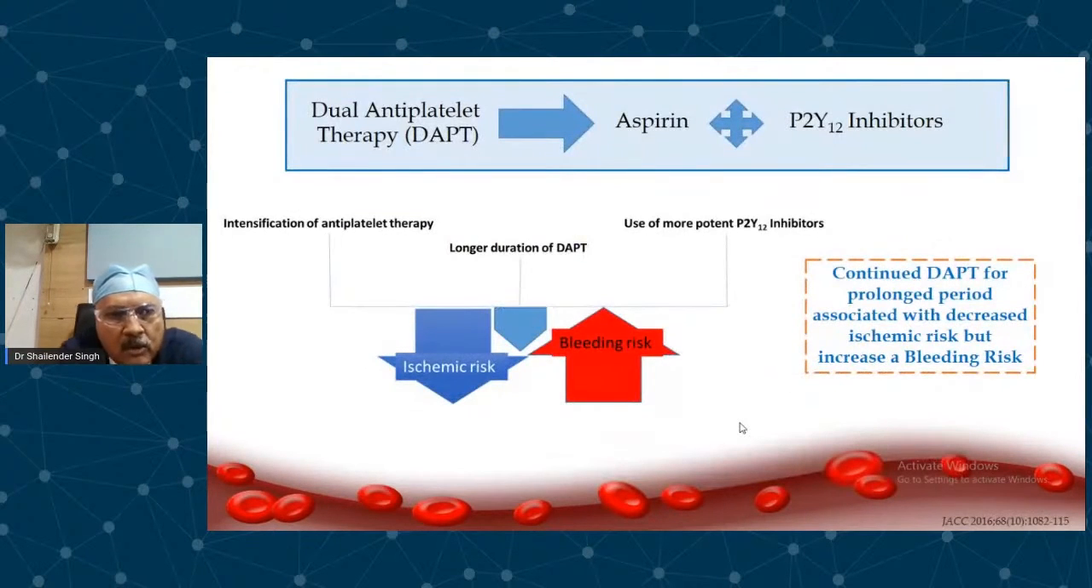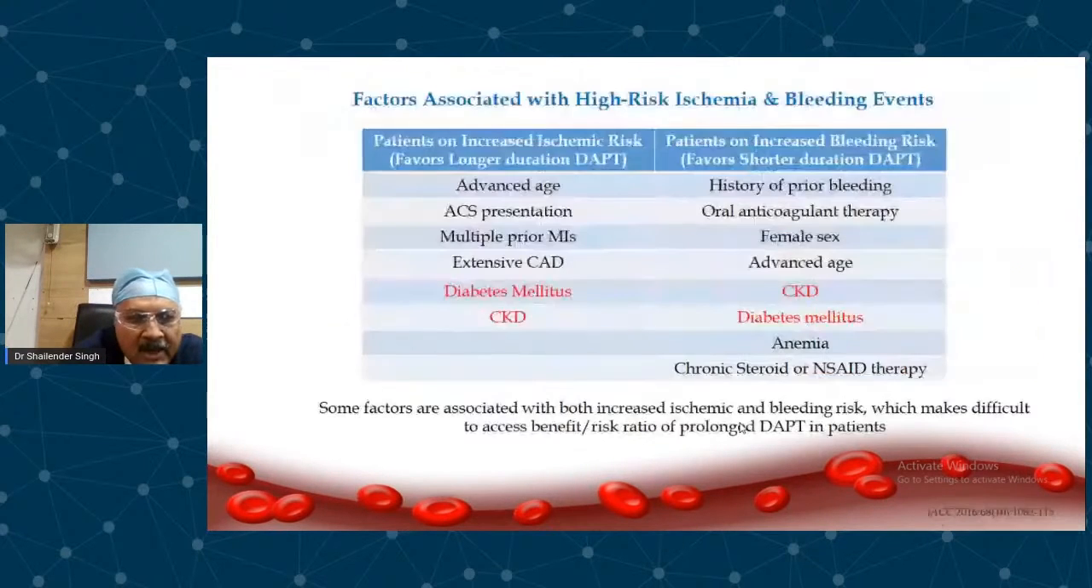So if you look at dual antiplatelet therapy, aspirin plus P2Y12, if you give a long duration of DAPT, it reduces ischemic risk, but at the expense of an increase in the bleeding risk. So bleeding is the most important factor that has to be seen in all patients in whom you are giving DAPT, and when you want to decide how long DAPT you want to give.